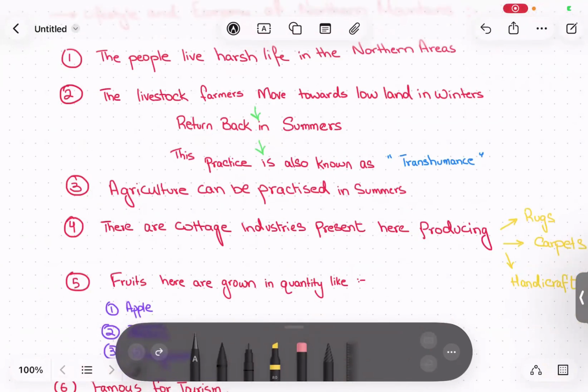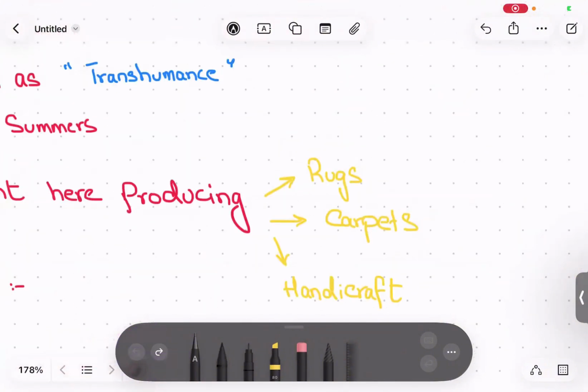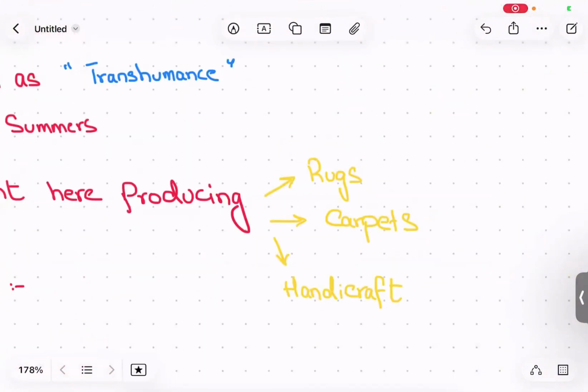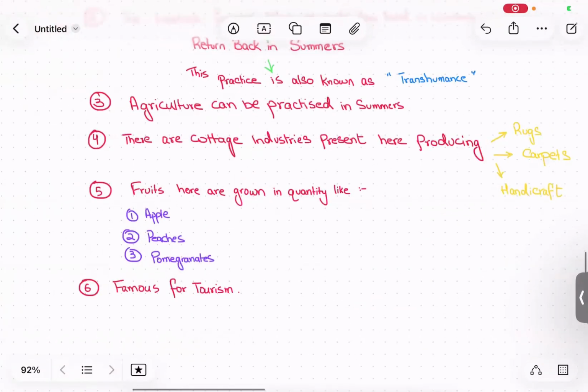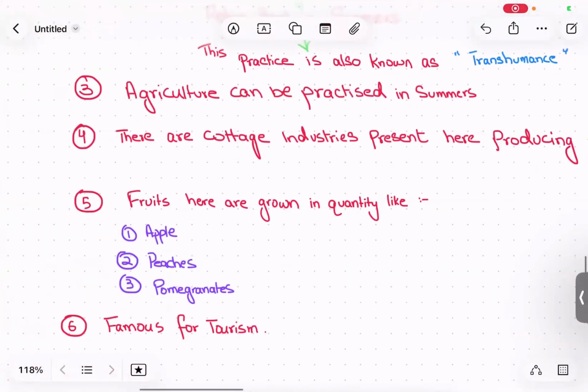There are cottage industries present here, and the cottage industries produce rugs, carpets, and handicraft materials. Fruits like apples, peaches, and pomegranates are grown here in good quantity. Other than all of this, they really depend on tourism, just because people come and visit these places, so this area is famous for tourism.